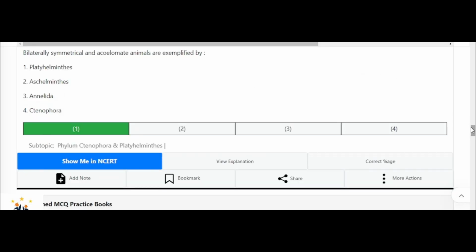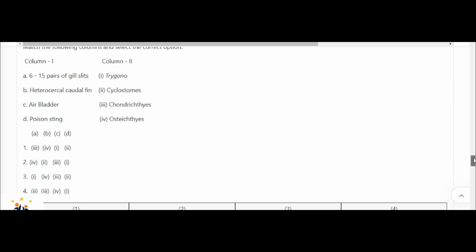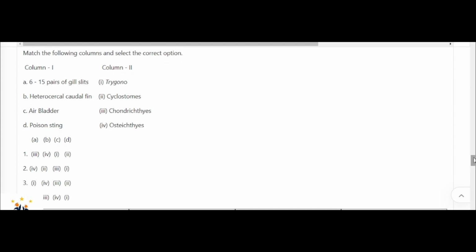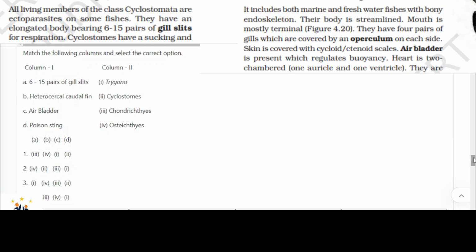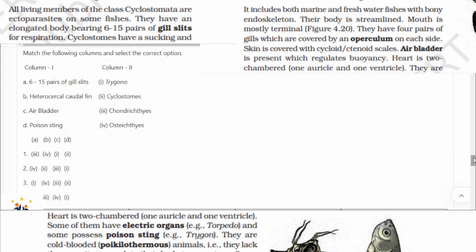Coming to the next question. Match the following columns and select the correct option. We have column 1 and column 2, both having four options. In column 1, we have 6 to 15 pairs of gill slits, heterocercal caudal fin, air bladder, poison sting. Now 6 to 15 pairs of gill slits, where is it present? It is present in cyclostomes. Heterocercal caudal fin is in Chondrichthyes. Air bladder is present in animals belonging to the class Osteichthyes, and then poison sting, it is Trygon.